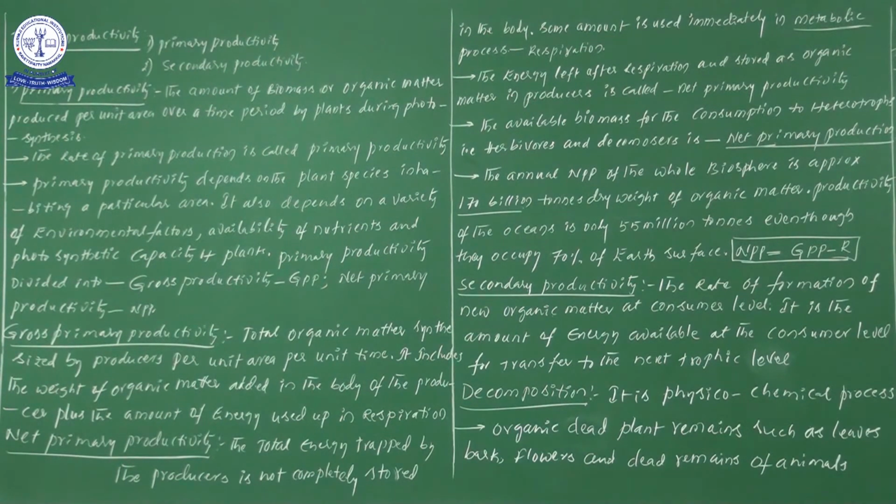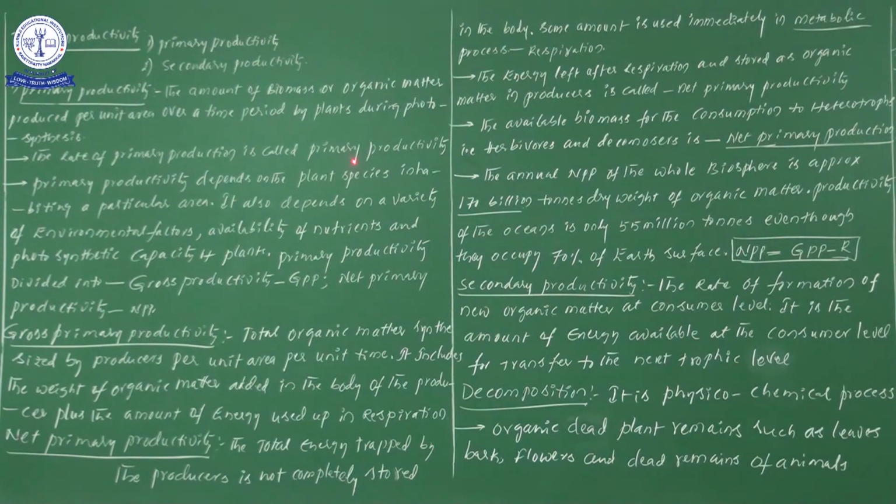That food material only we have given other names: one is biomass and the other is organic matter. In simple language, it is food materials. So one is biomass or organic matter.